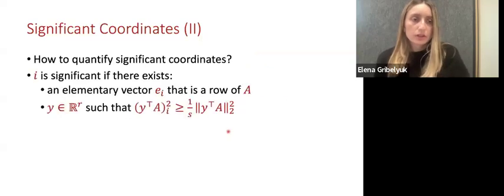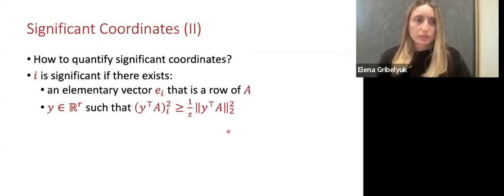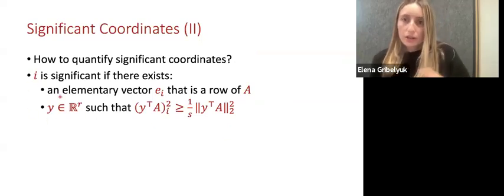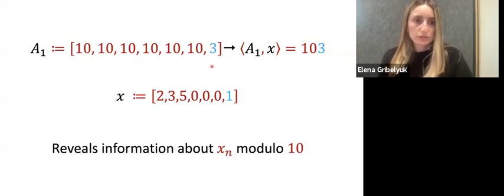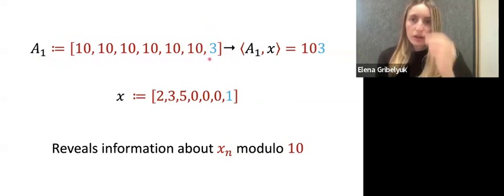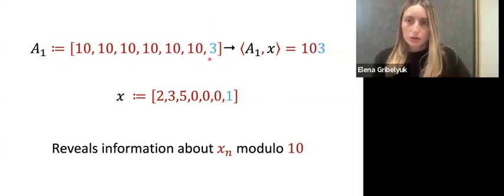So far, we consider a coordinate to be significant if these two conditions are true. But let's look at one more example to try to formalize our definition. So in this case, if we look at the last coordinate of this row with this one matrix, which is a row, with the last coordinate being 3, 3 might seem like it's not a very heavy coordinate compared to the other ones.